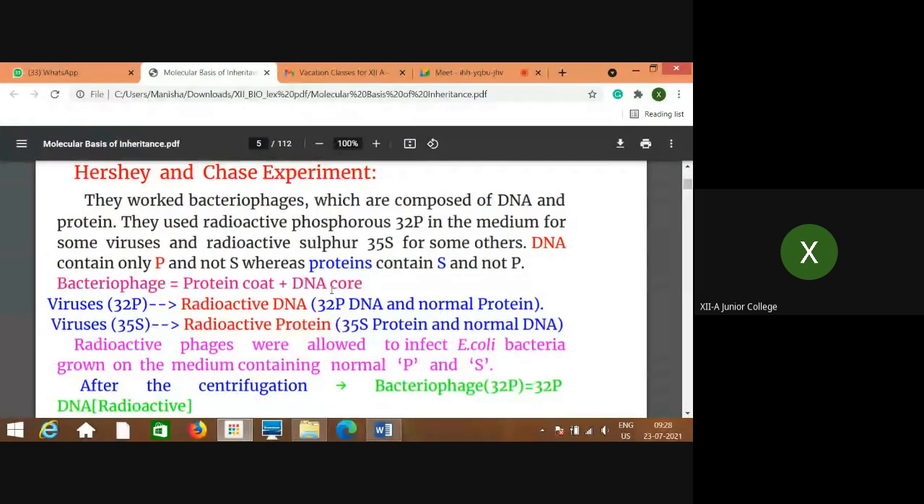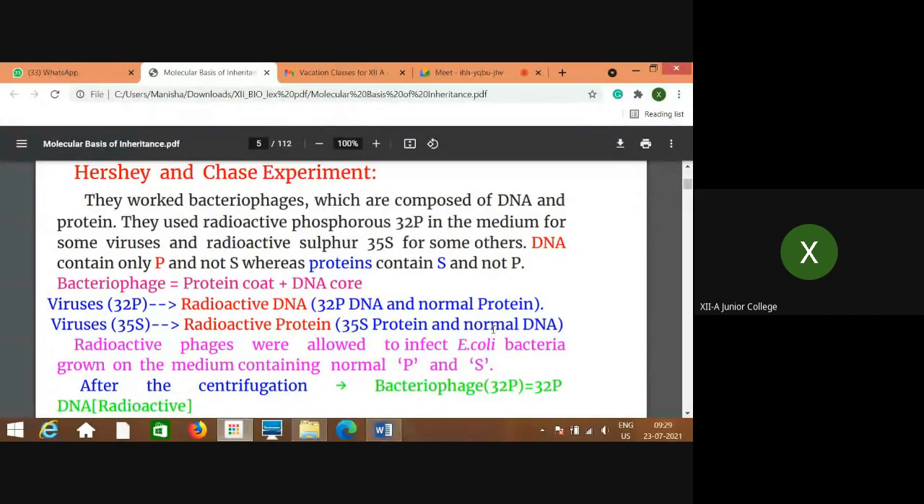Because of the DNA core, two types of viruses will be there. One type will be with radioactive DNA, where DNA will be of P32 type, but the protein will be normal, not the 35S type of protein. 35S is not seen. So this is called radioactive DNA. And viruses labeled as S35 will have radioactive protein. That means protein will be of S35, but the DNA will be normal.